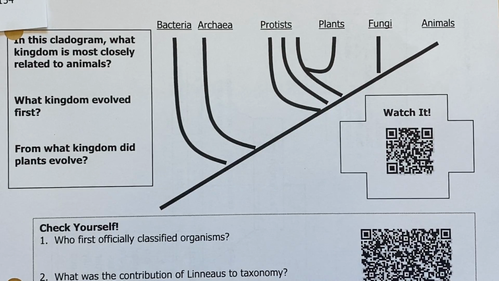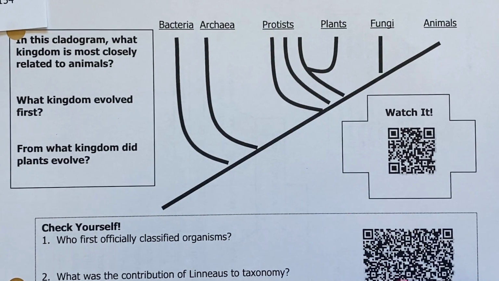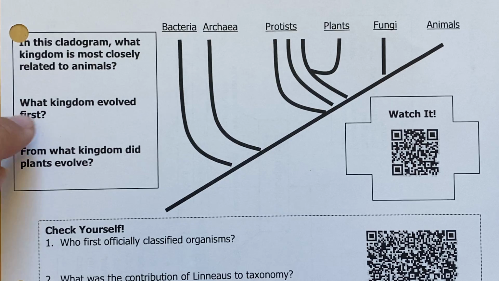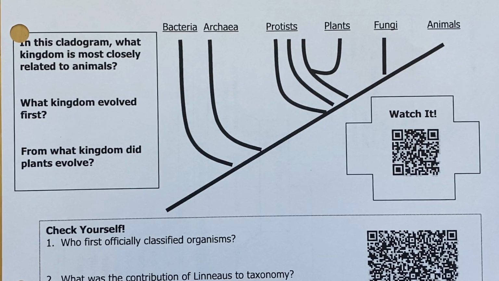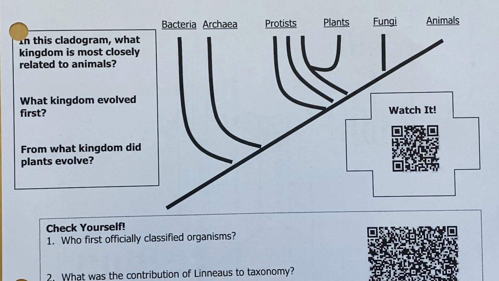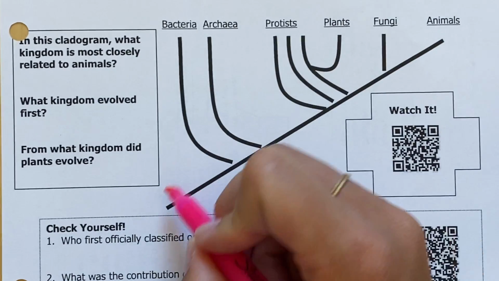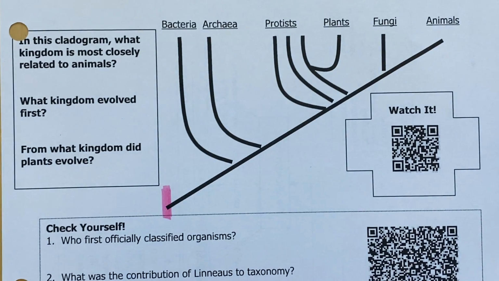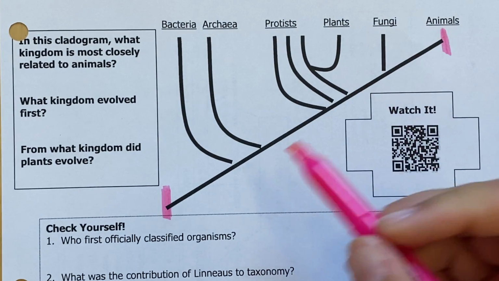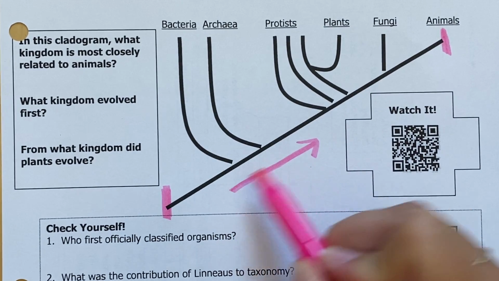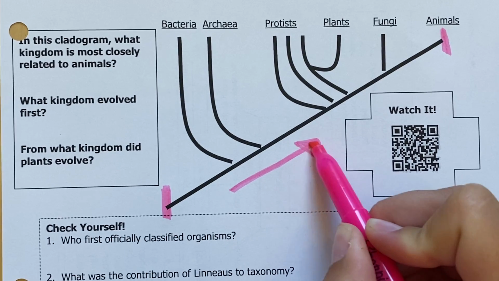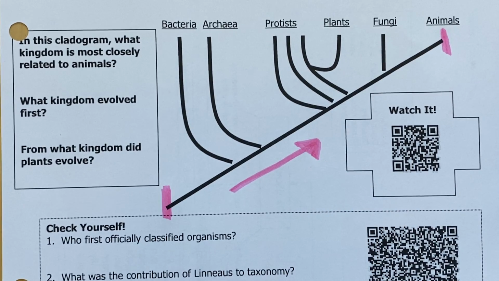So this is an evolutionary family tree. In this particular cladogram, let's go through it and see which one is the most closely related to each other. When we're looking at a tree, the branches on this diagram show what is more closely related to something else. Starting here, this is the beginning of time basically, and this is modern. Through the process of evolution, we start to see the development of different types of organisms.